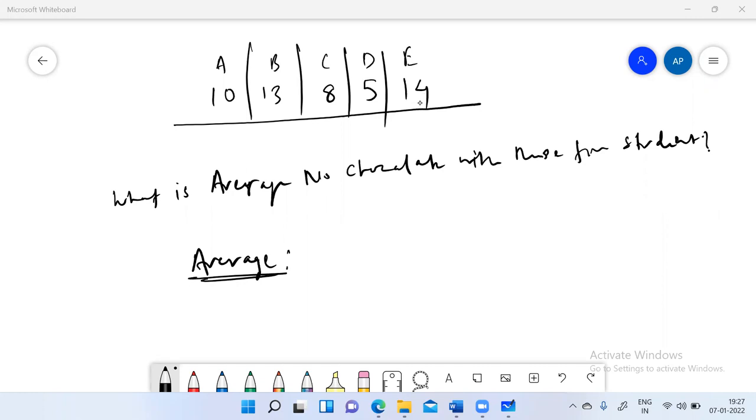Chetna, what is average? Sir, average is basically the definition, if we talk about it, the sum of all numbers divided by total number of terms.